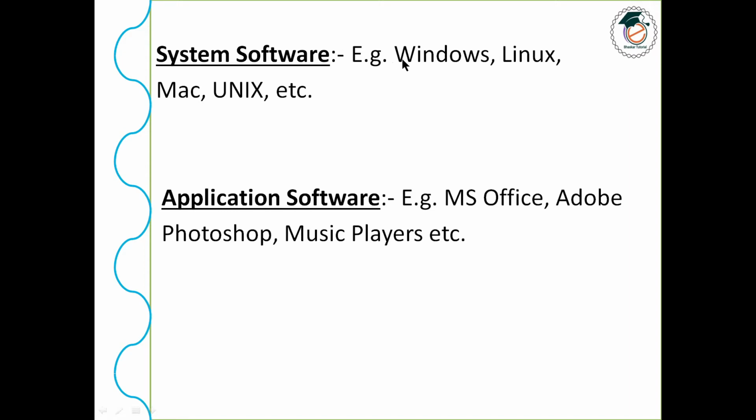And you see the examples of system software. They are Windows, Linux, Mac, Unix, etc. These are the different categories or different types of system software. Again, many more are the system software. Okay. So next, application software.